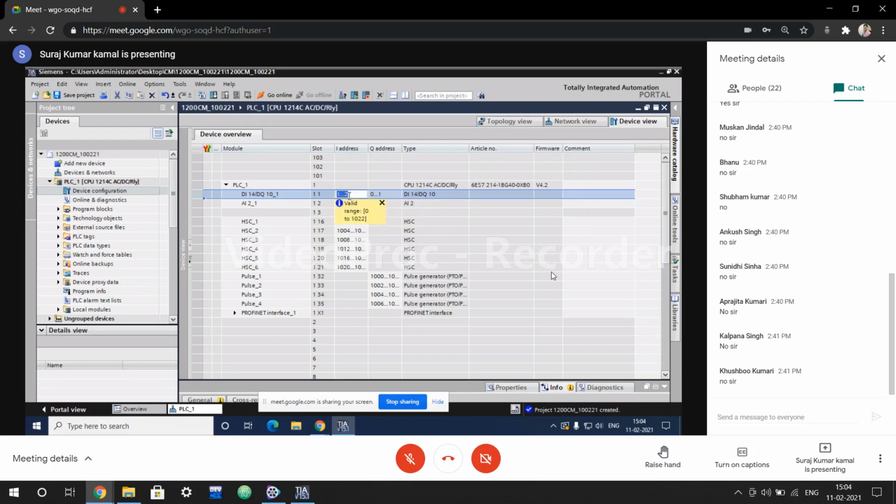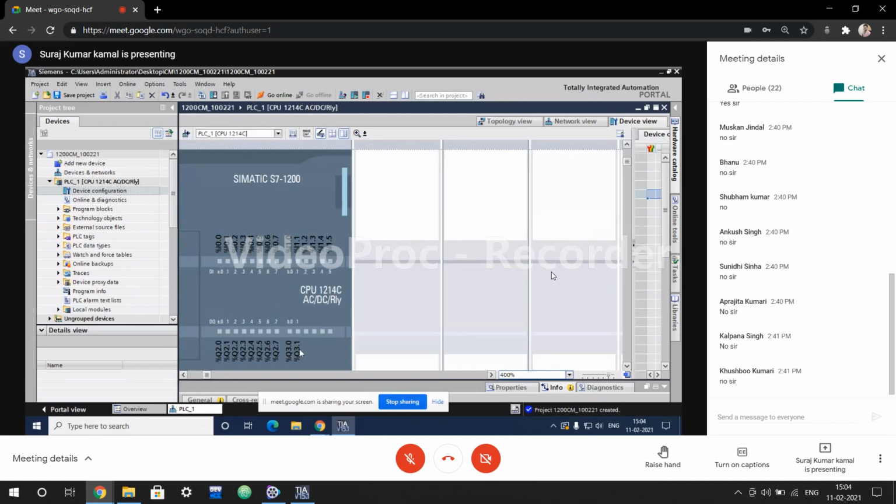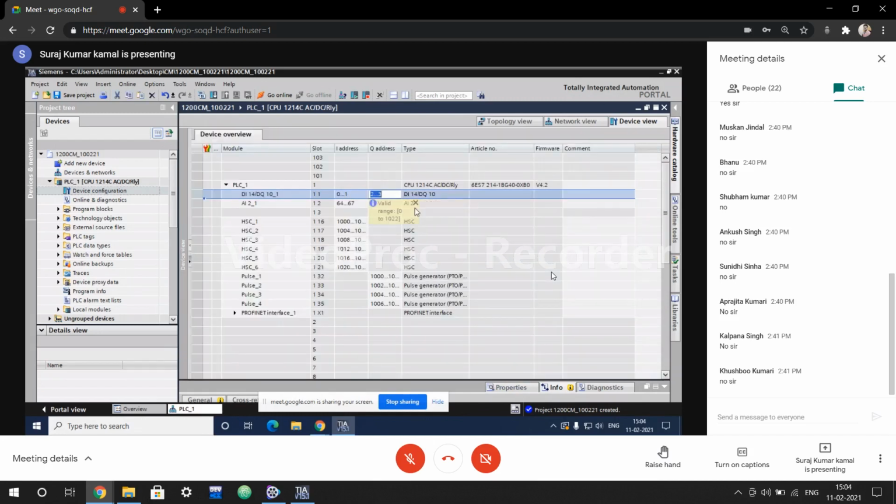Let me put it back to 0 and 2 again. Now go and check. 2, 3. So this is how, and in the same way, we can check how many outputs we can connect. 0 to 2, because 2 bytes are already in use, so 1024. Let me again put it back to 0, 1.